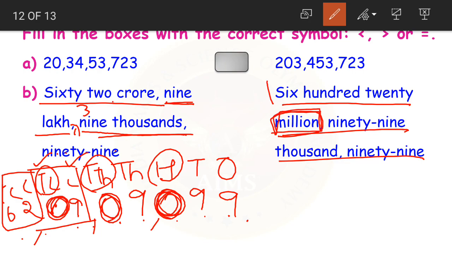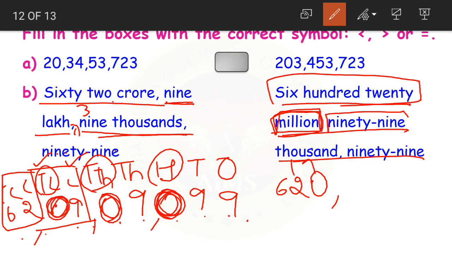In the millions period we have 620. 620 in the millions period. Then we have 99 in the thousands period. See, again in the thousands period we have 100,000, 10,000 and thousands, right? Here again we are having only 99,000. There is no number for 100,000s here.